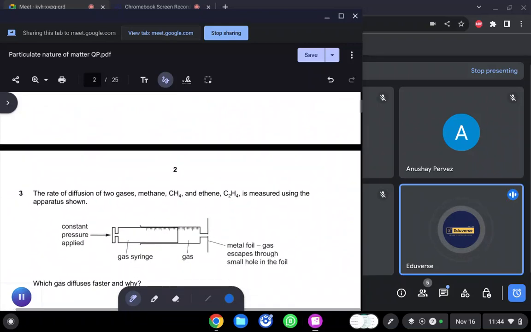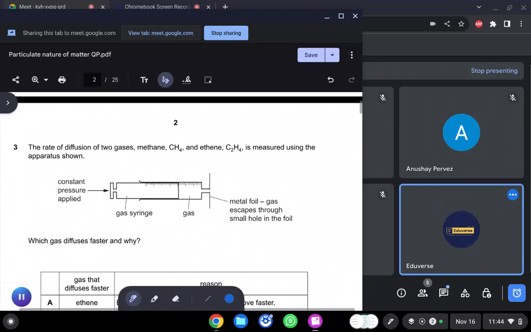This worksheet has been uploaded on the Google Classroom. One more thing regarding the Google Classroom: whenever you are submitting your homework or assignment, you have to click on the option turn in. Zainab has practiced this, so if you have any problems, Zainab can assist you. If you do not turn in your homework, it will remain incomplete from your side.